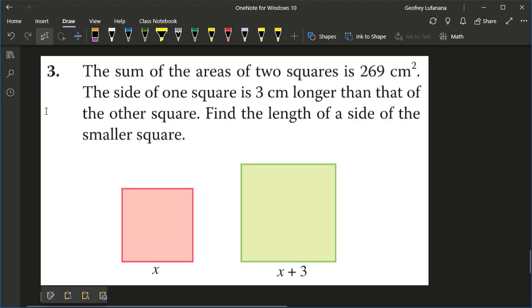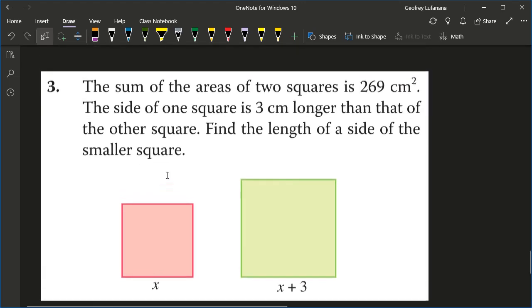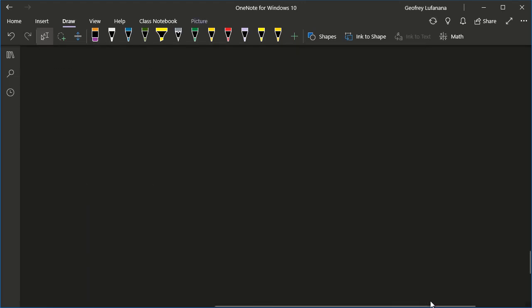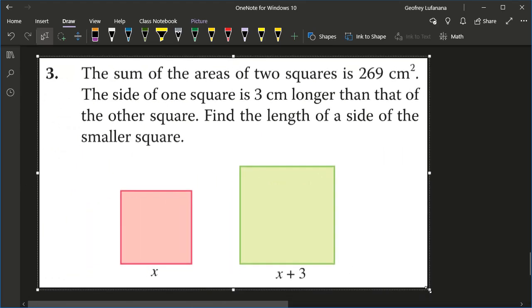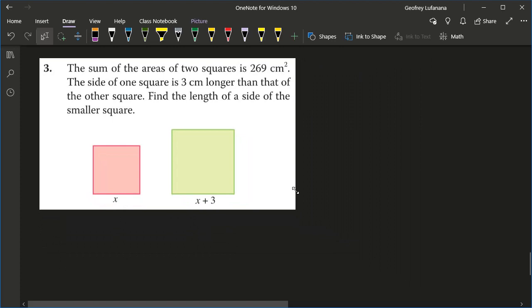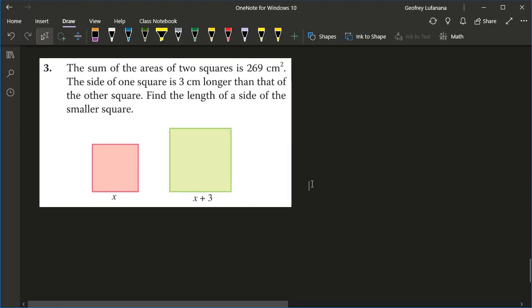to solve. For example, this question talks about the sum of the areas of two squares is 269 centimeters squared. The side of one square is 3 centimeters longer than that of the other side. Find the length of the smaller side of the square. Basically, find x. Now, from this question, you should be able to generate a quadratic, because they've told us that